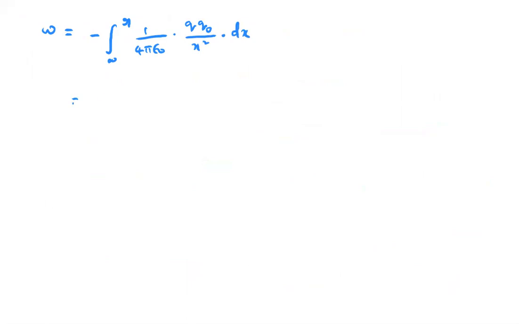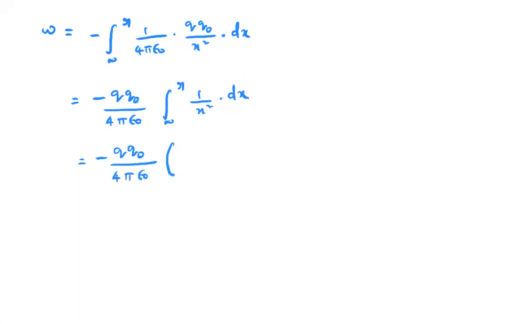Then I can write it as minus Q naught by 4 pi epsilon naught into the integral from infinity to r of 1 by x square dx. Here the integration of 1 by x square is minus 1 by x, so it is minus Q naught by 4 pi epsilon naught into minus 1 by x from infinity to r.